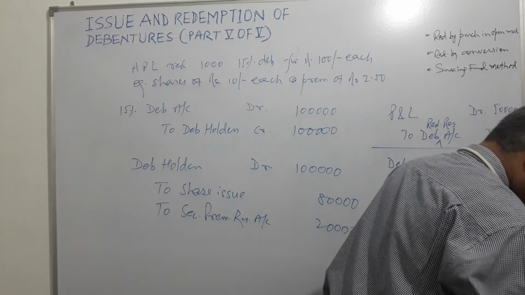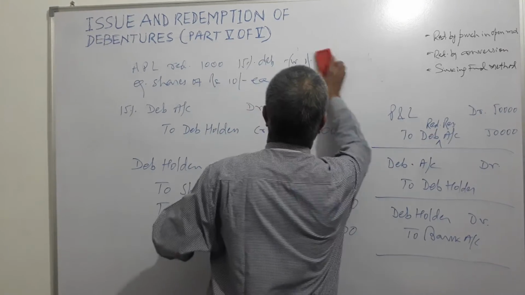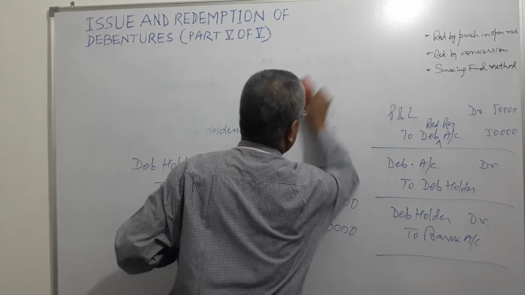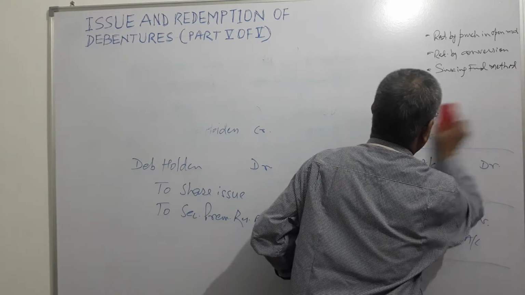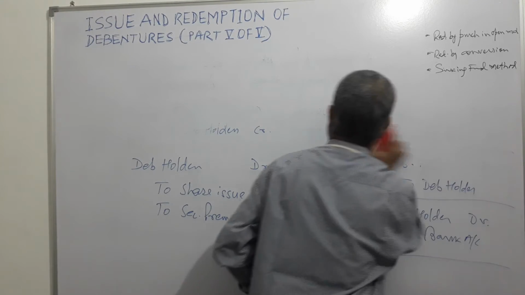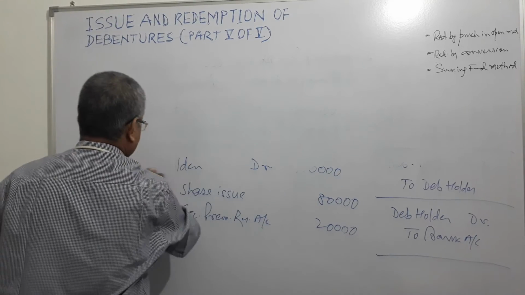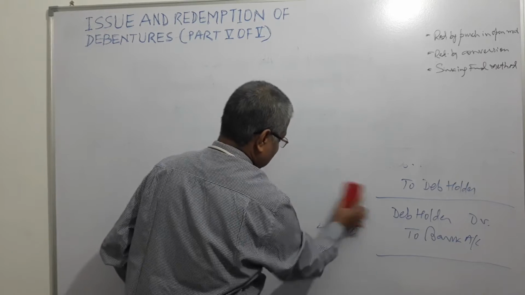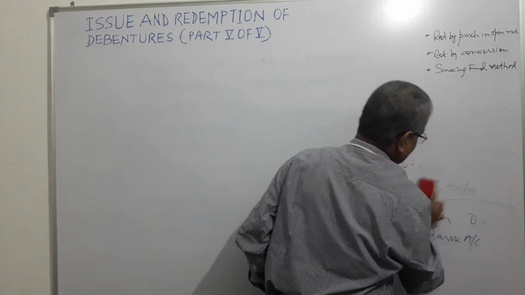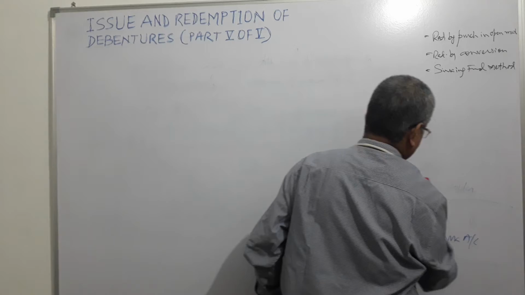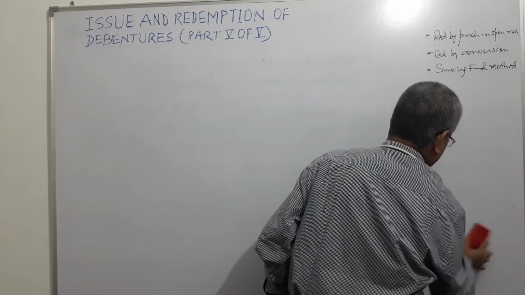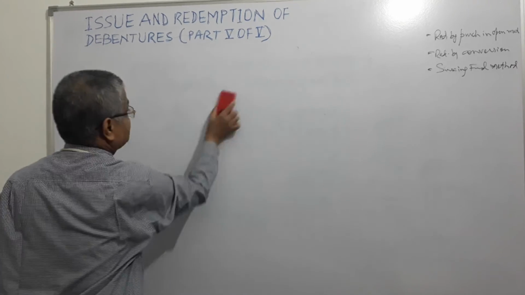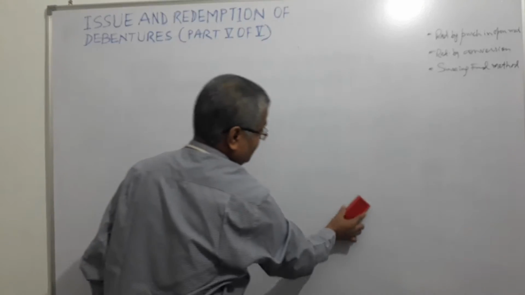And third in this chapter is the sinking fund method. So what is that? Suppose a company has issued debentures of 1 crore rupees and the term is 5 years. What does it need to do as per SEBI guidelines or the Companies Act? It needs to set aside adequate profits every year.